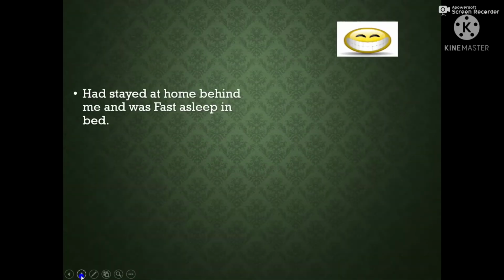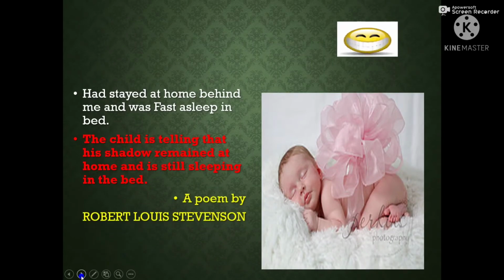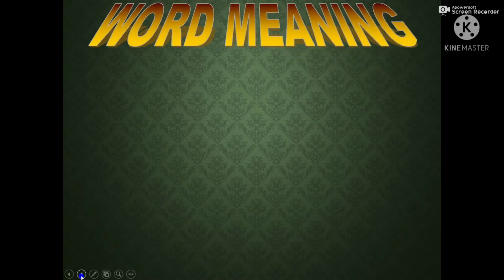Had stayed at home behind me and was fast asleep in bed. That means the child is telling that his shadow remained at home and is still sleeping in the bed. So this was the poem by Robert Louis Stevenson. Okay, now we will find out some word meanings.